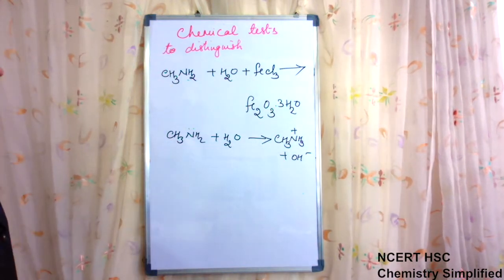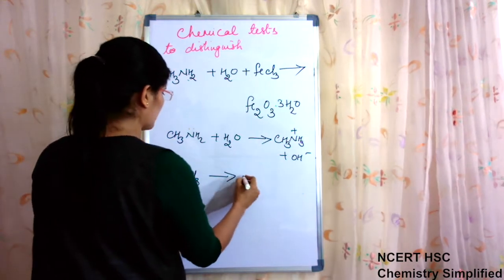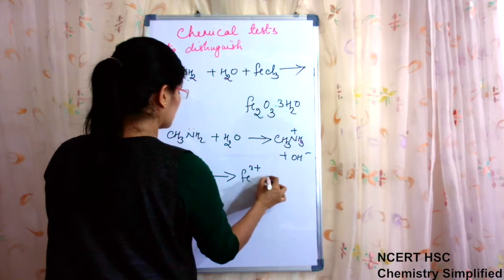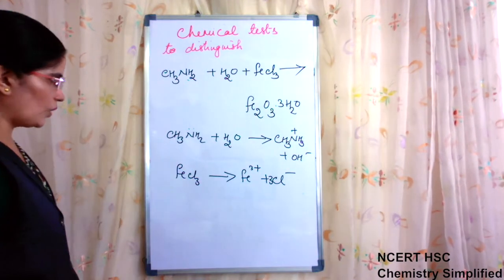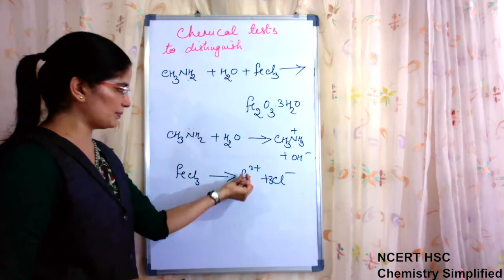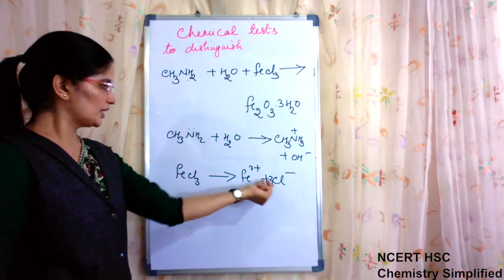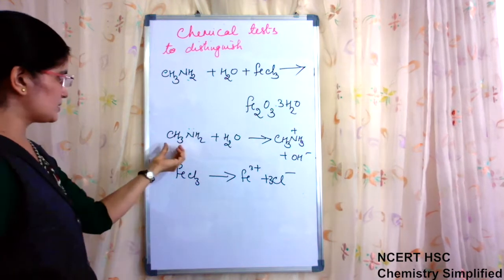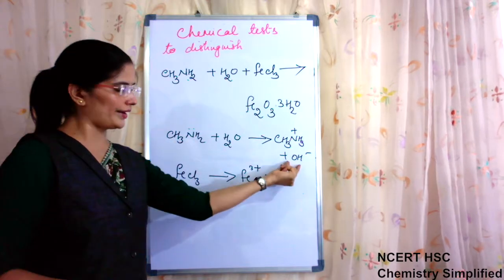This OH negative is generated. FeCl3 in solution produces Fe3 positive plus 3 Cl negative. Now in solution, Fe3 positive is dissociated and formed because this is a salt. It will form ferric ions and chloride ions. Because of the basic character, the amine will react with water to give you OH ions.